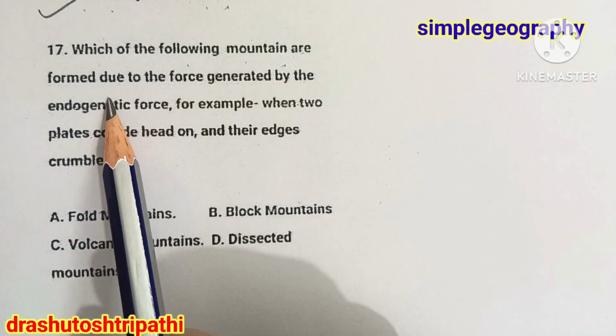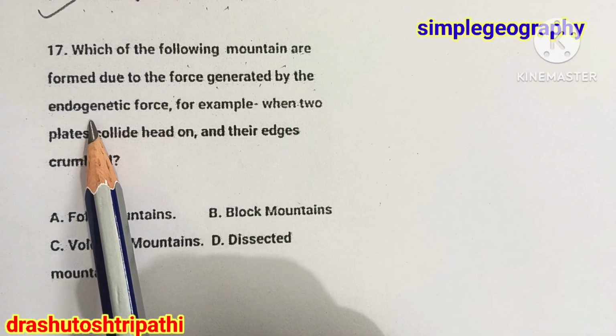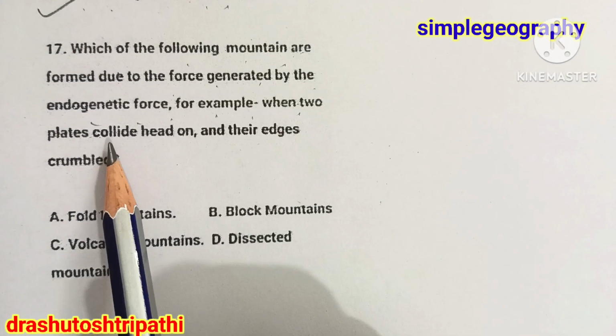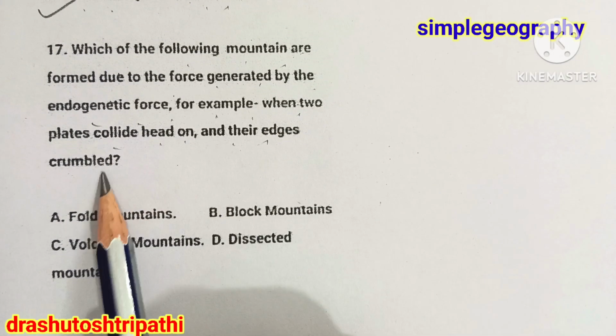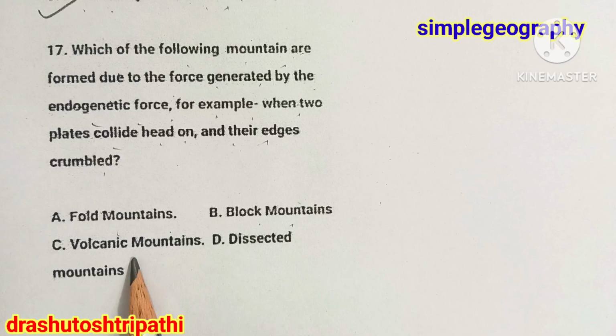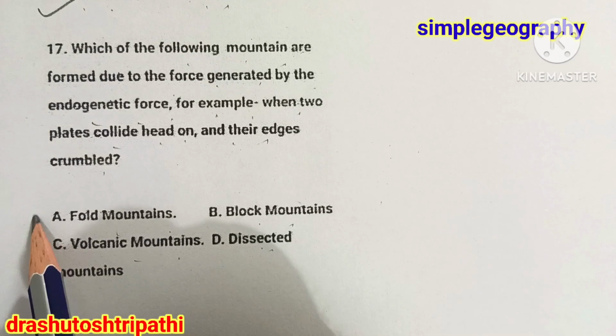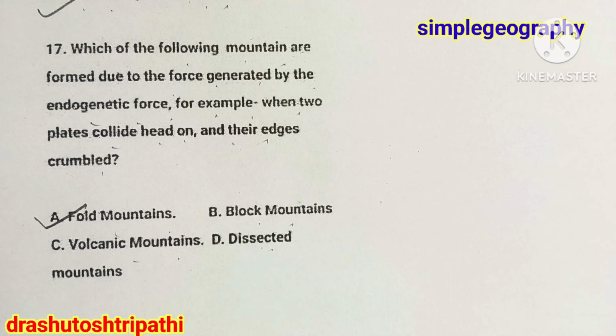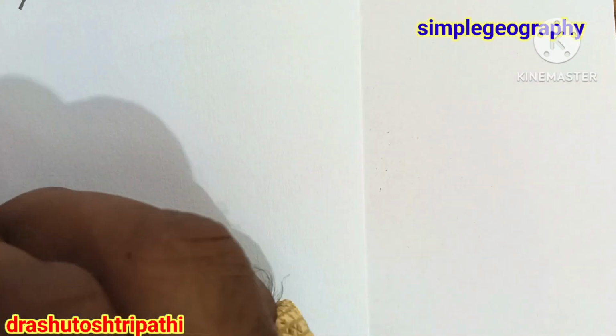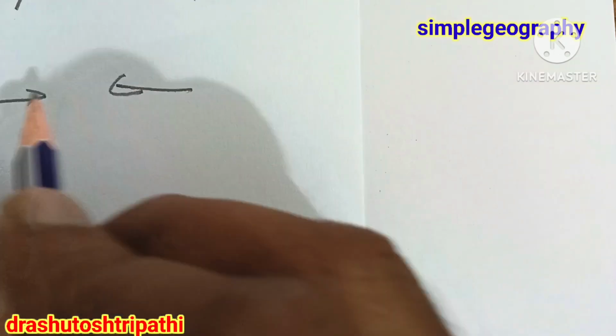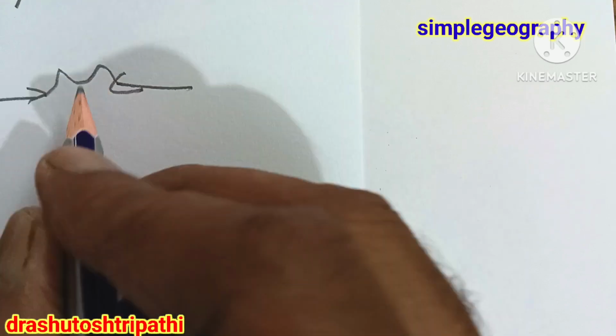The following mountains are formed due to the force generated by endogenetic forces, for example, when two plates collide and the edges clump: folded mountain, block mountain, volcanic mountain, or discrete mountain. The answer is A, folded mountain. Folded mountains are formed when two plates collide with each other and the sediments uprise.